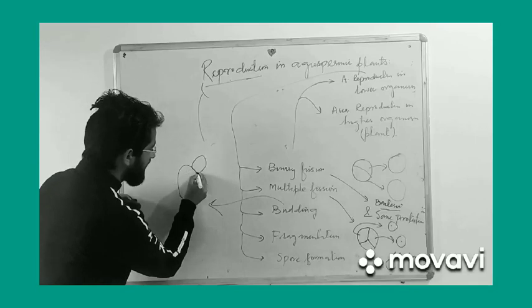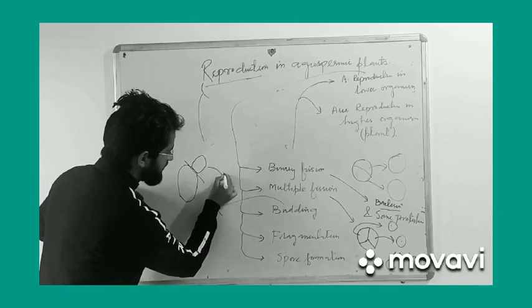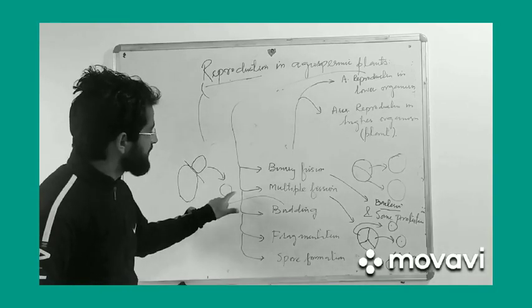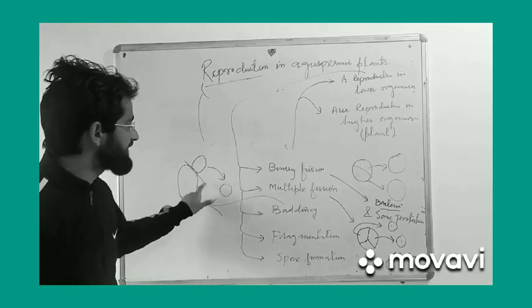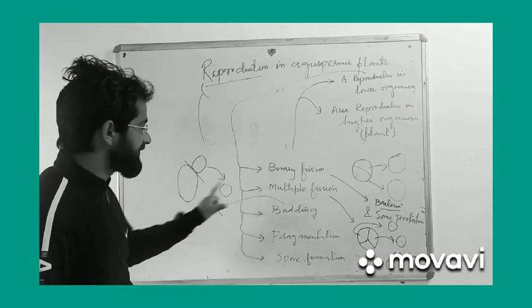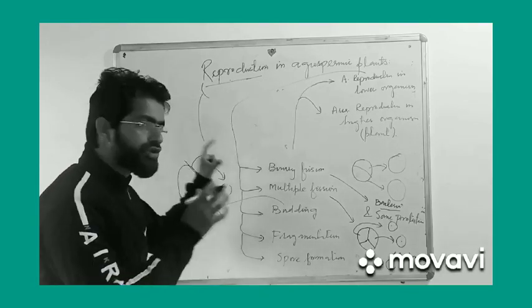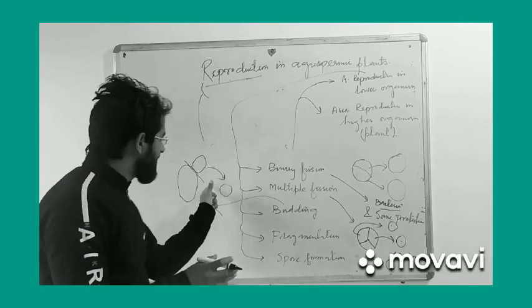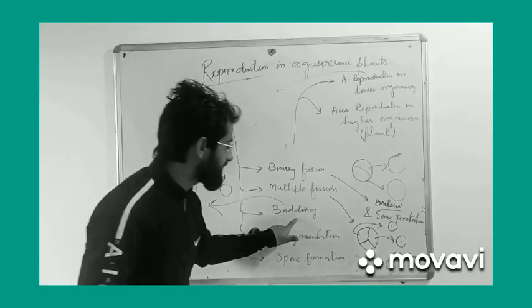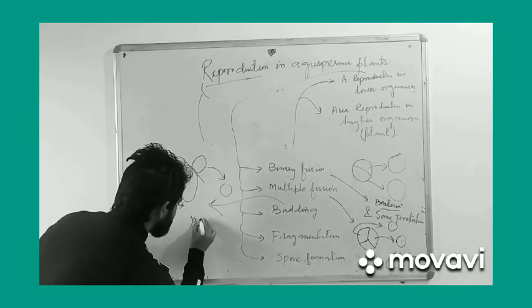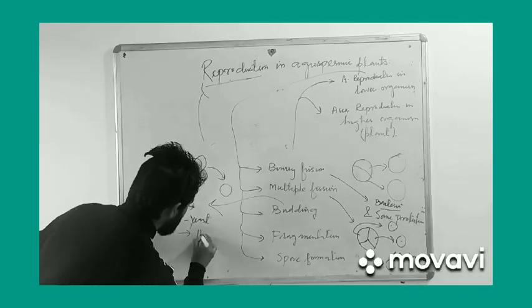This bud later, at the time of maturity, gets detached from the parent and starts developing into a new individual. It occurs in yeast and in hydra.